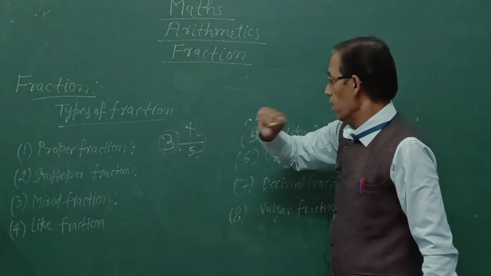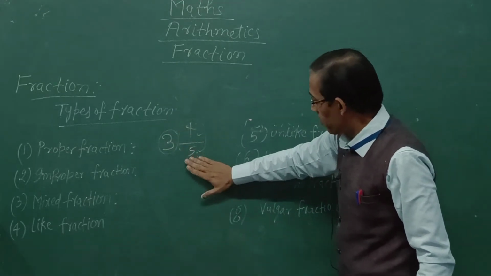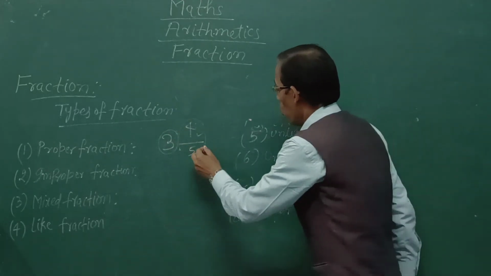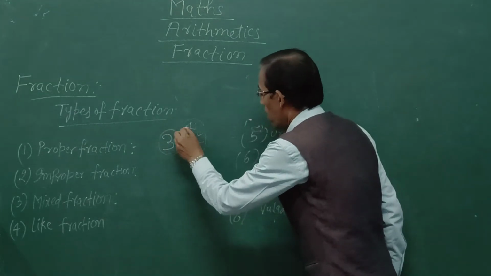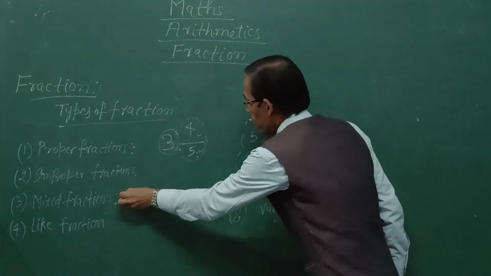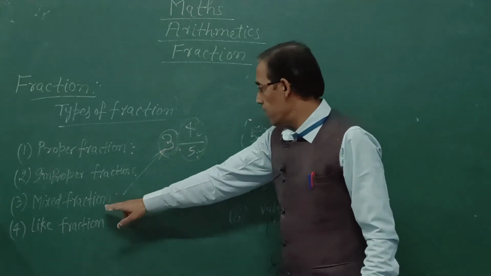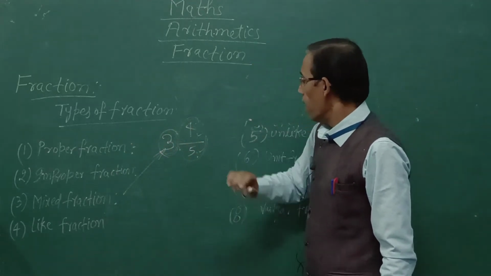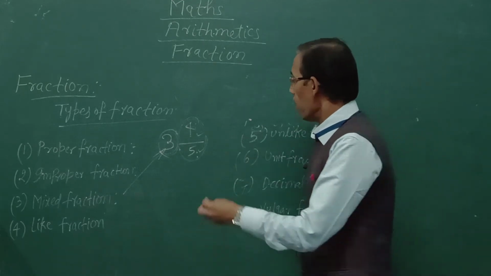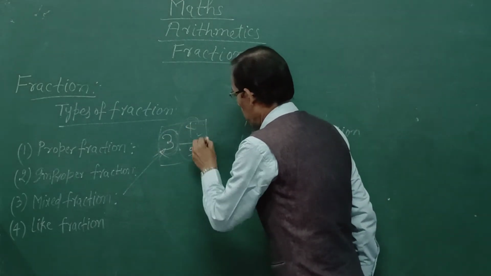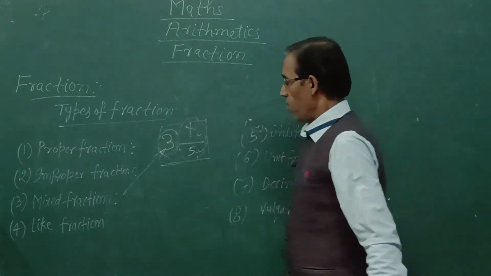3 is the whole number and 4 upon 5 is proper fraction. So the combination of this whole number and this proper fraction is known as mixed fraction. Once again I am repeating, combination of whole number and proper fraction is called mixed fraction. The 3 whole 4 upon 5 is the mixed fraction.